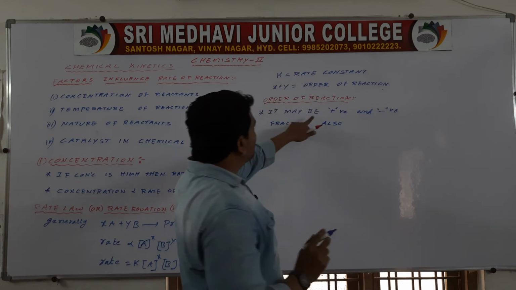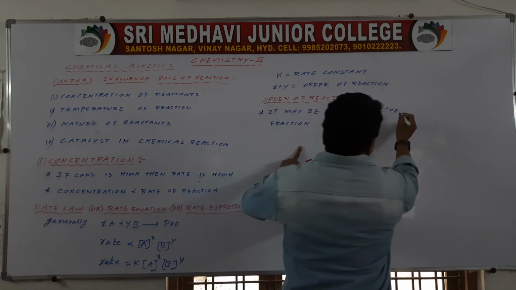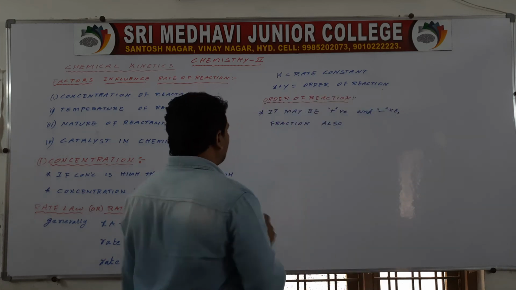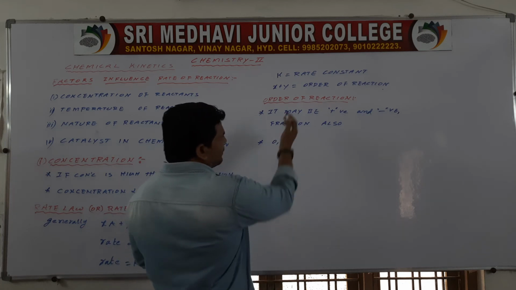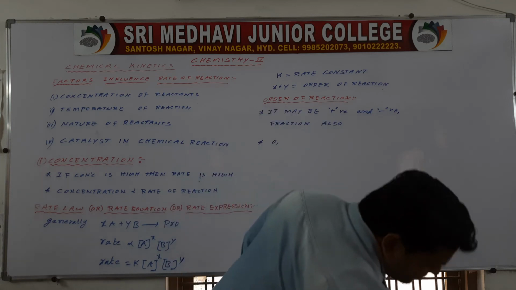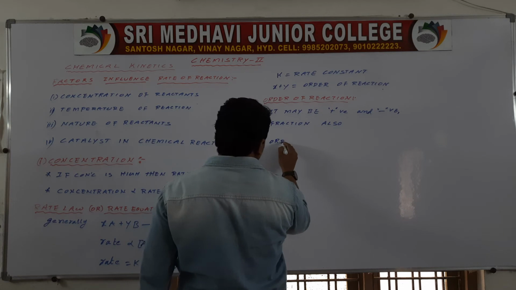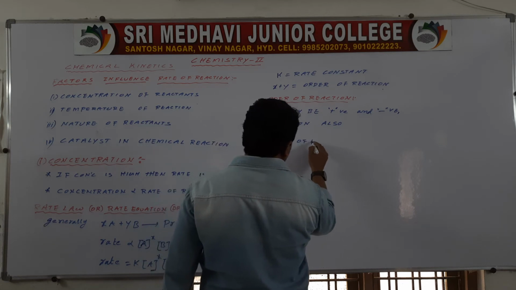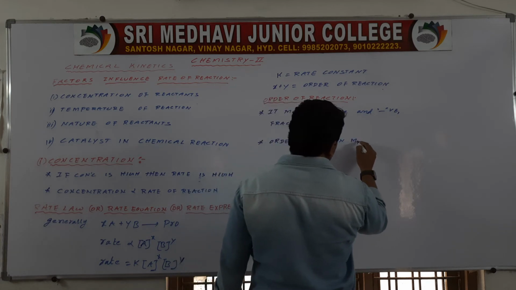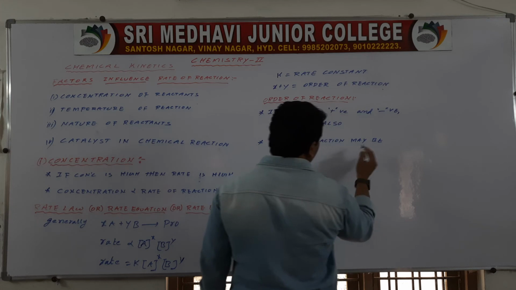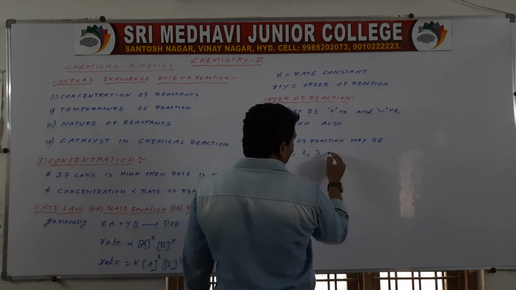So it may be positive, negative, fraction number also. What I mean to say is, the order of reaction may be 0, 1, 2, 3 and so on.